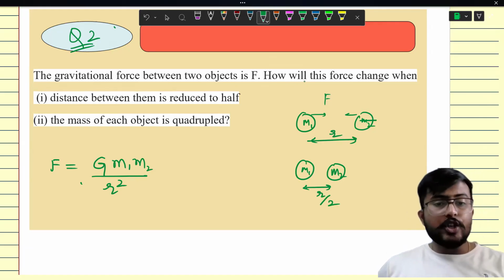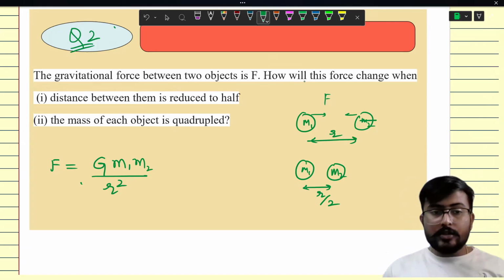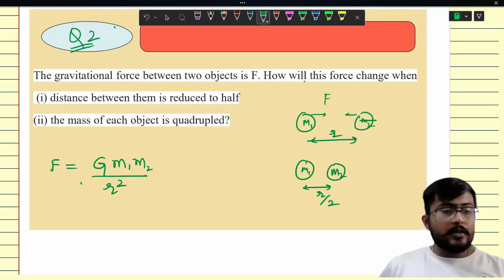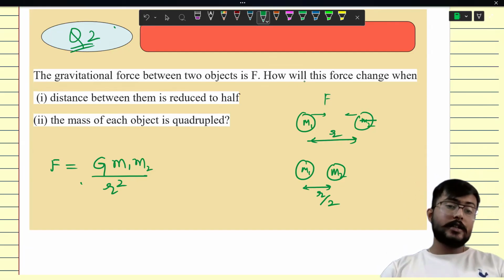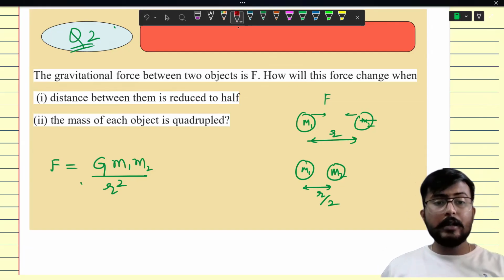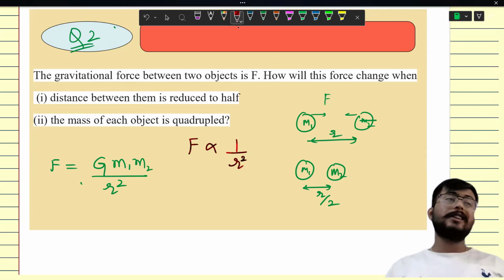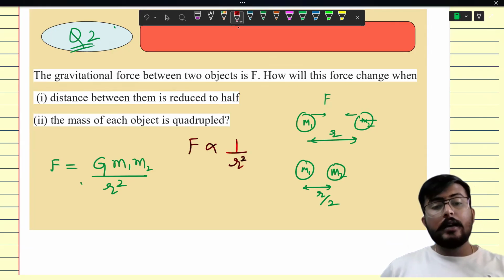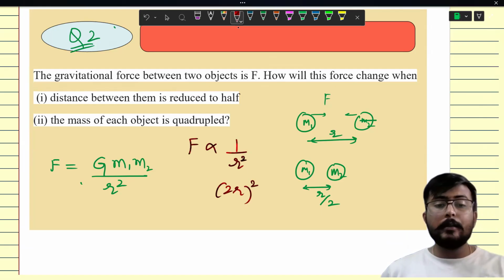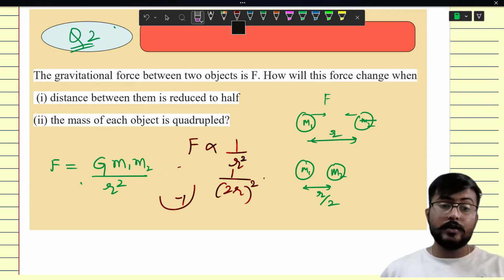Is there any other change that you are doing with this? No, no change. So we have just read that the force is inversely proportional to the square of the distance. What does this mean? It means that if the distance increases, the force will decrease square times. That means if we double the distance, the distance becomes 2r, and the force will become 1/4 of the original force. Getting it?